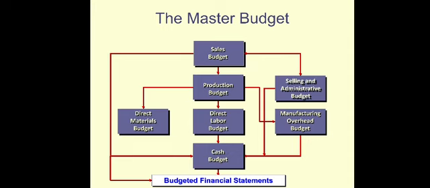Also they can prepare the cash budget, predicting how much cash they need in the next year. And then at the end of the process, the company can prepare a budgeted financial statement. They can predict how much profit they can make next year, or how much profit they want to achieve next year, and then the assets, liabilities and equity estimated for the next year.